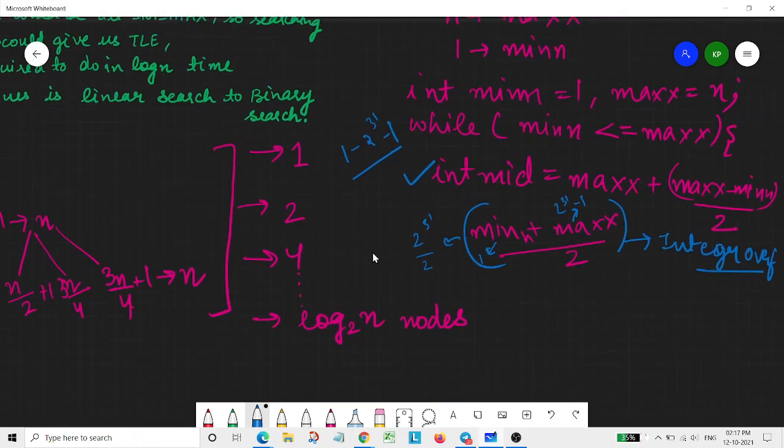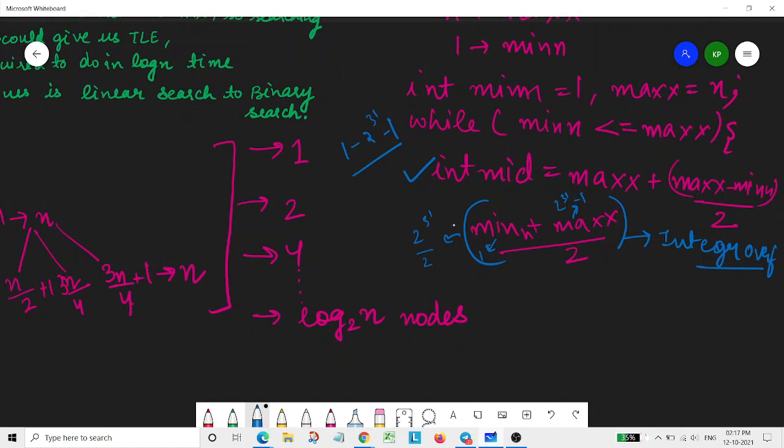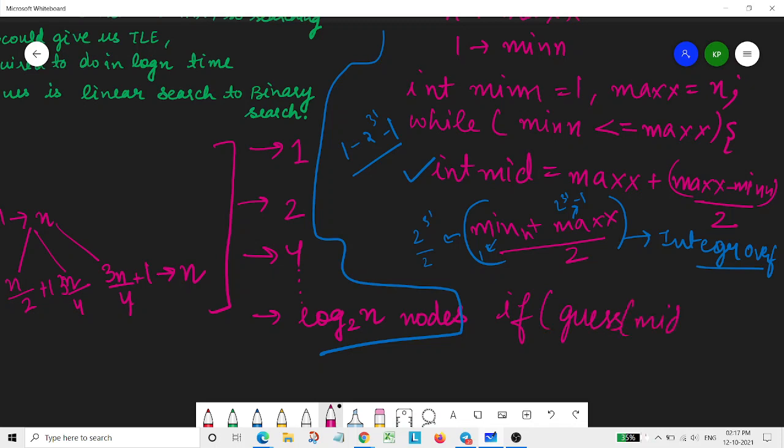So now the next thing is, this was the reason that we are writing it in this manner. Now comes the next part: we need to utilize our guess API. If guess of mid equals 0, then we simply return our mid, right? But if that was not the case,